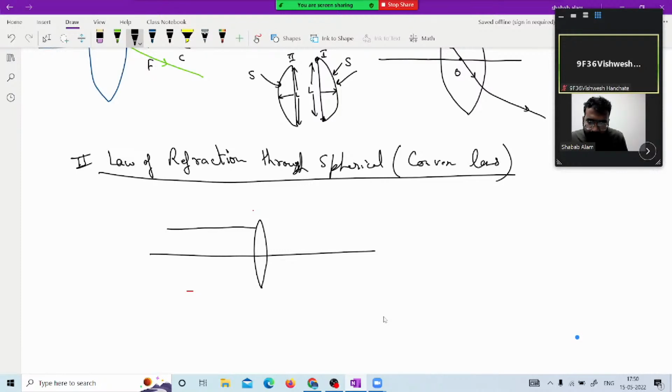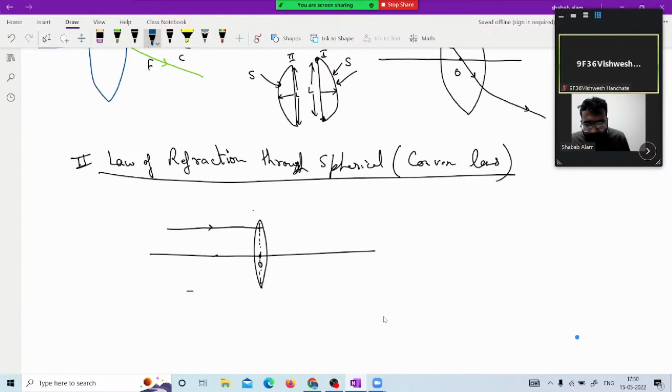An incident ray parallel to the principal axis. This is the principal axis, and this effective length where it cuts the principal axis is known as the optical center. This is the optical center. This is the principal axis we have.